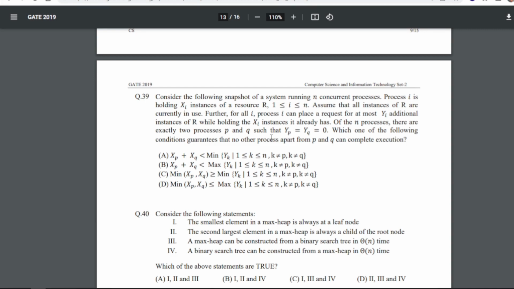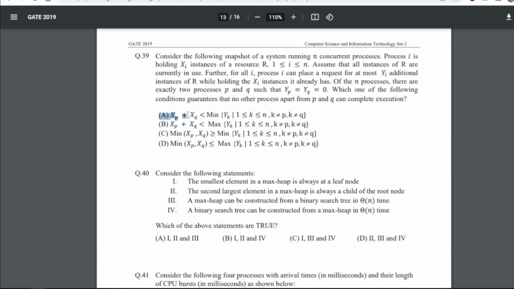Of the n processes, there are exactly two processes P and Q such that yp = yq = 0. Which one of the following conditions guarantees that no other process apart from P and Q can complete execution? So for 39 our answer is A again, that is this expression.